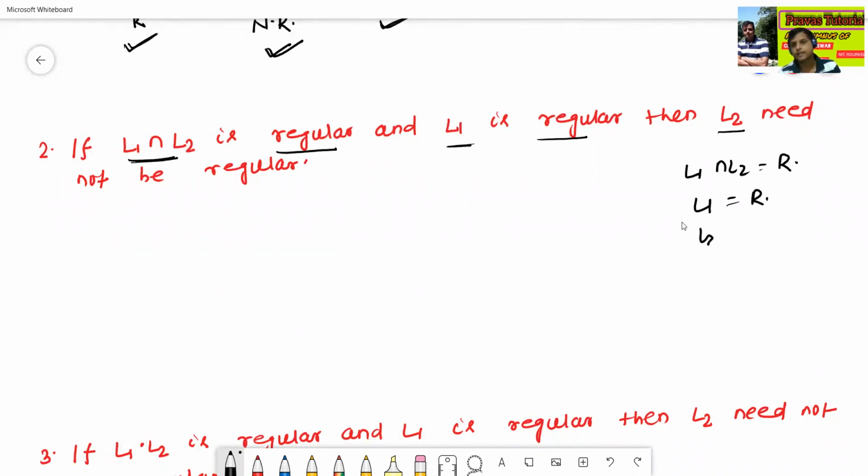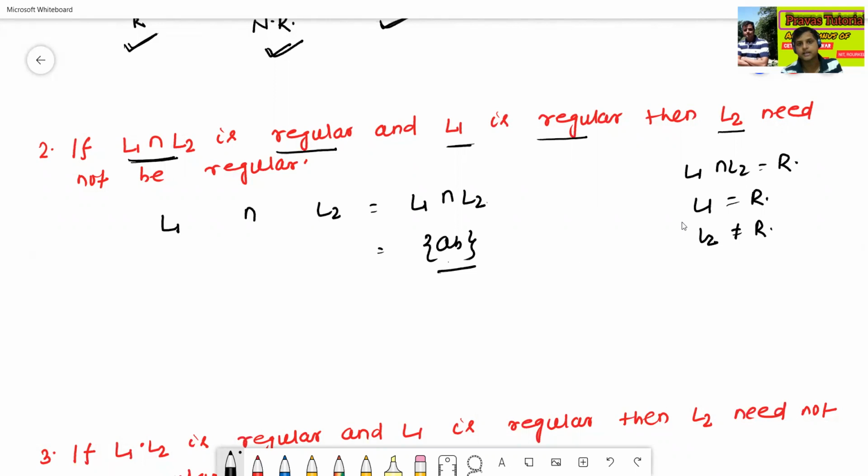Now I am taking an example: ab. L1 intersection L2 is ab, which is regular.